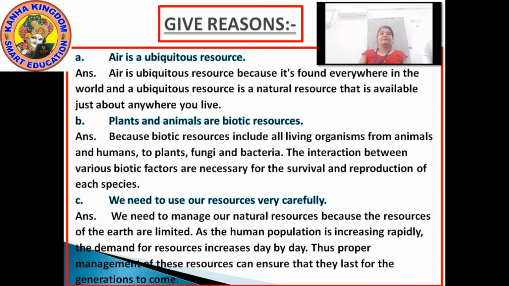I repeat the answer once more. Number C. We need to use resources very carefully because the demand for resources increases day by day. Thus, proper management of our resources can ensure that they last for the generations to come. So this is the exercise for today.